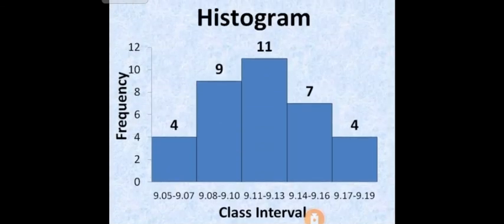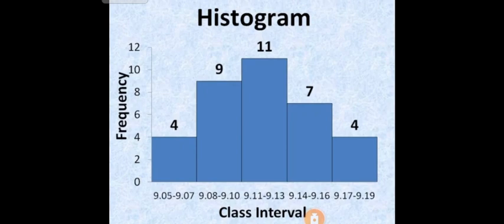Now we have the histogram also. In a histogram, we use bars with no gaps. Here you can see we have class intervals 9.5 to 9.7, 9.8 to 9.10, 9.11 to 9.13, 9.14 to 9.16, 9.17 to 9.19. This is the class interval. So this is a grouped frequency distribution and the frequency axis is given as 0, 2, 4, 6, 8, 10 and 12. We created a histogram on the basis of class interval and frequency.